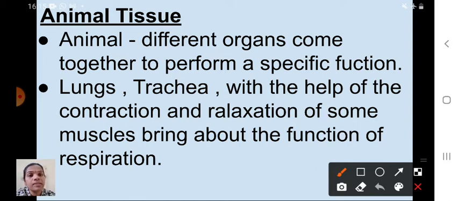For example, see here, lungs and trachea, with the help of the contraction and relaxation of some muscles, bring about the function of respiration. Respiration is a life process, and for this life process this is possible. So muscles bring about the function of respiration.